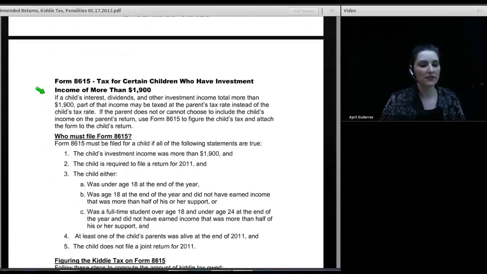8615 works a little bit differently. In this case, the child is filing his or her own return, and if that return shows more than $1,900 of investment income, then the child has to pay tax at the parent's higher rate.